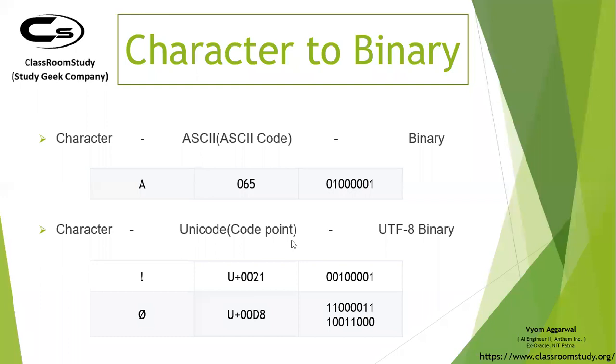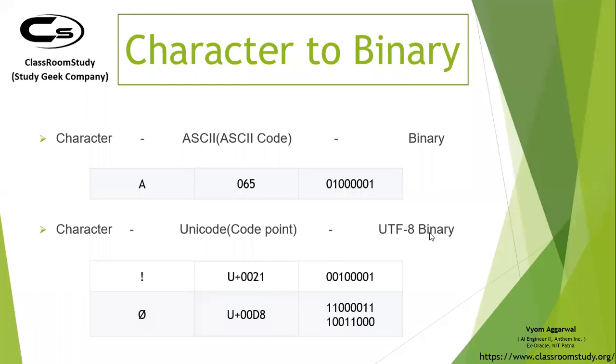A code point is generated, and this is what a code point looks like. So characters like the exclamation mark, and I don't know what this symbol is even called, also have a Unicode value now. What Unicode does is it has a bigger range. It can hold millions of numbers now. ASCII was only able to hold 256 characters. This can hold millions of numbers. And once you get this value, you can convert it into a binary number using UTF-8, UTF-16, UTF-32 encodings or decodings.